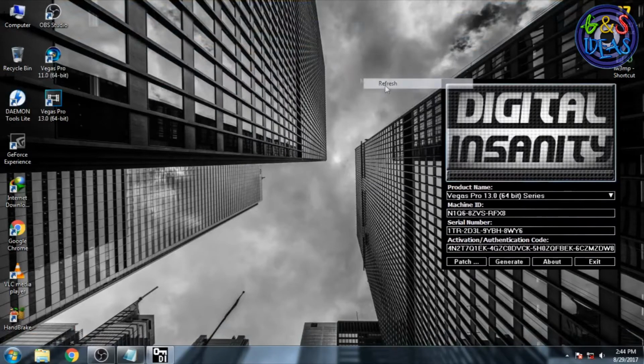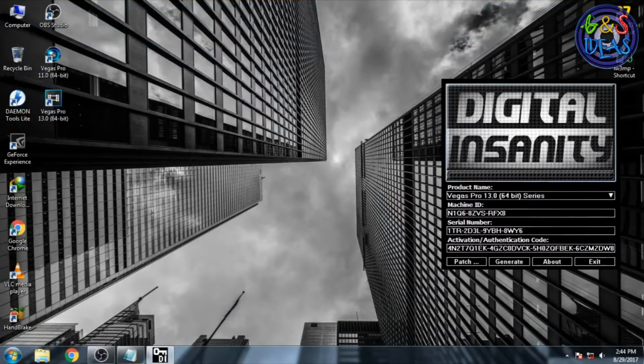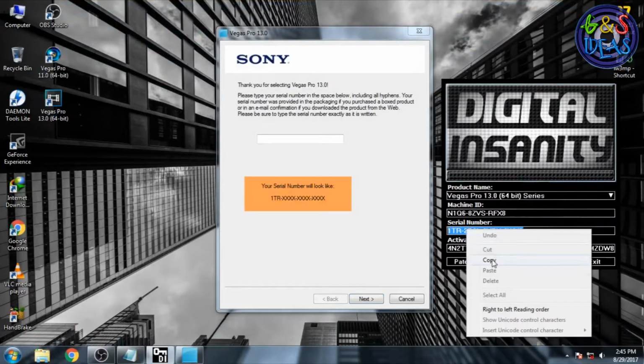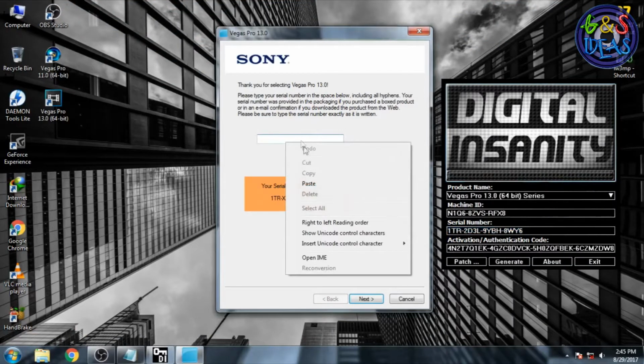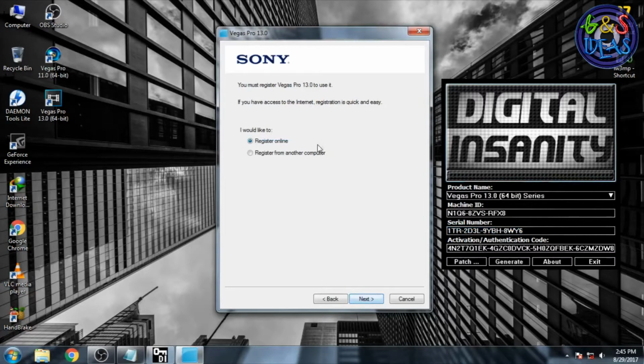Just open the Sony Vegas 13, press the next button and press yes. It needs some kind of serial, so select the serial from the page, copy it and paste it over here, press next and choose register from another computer.